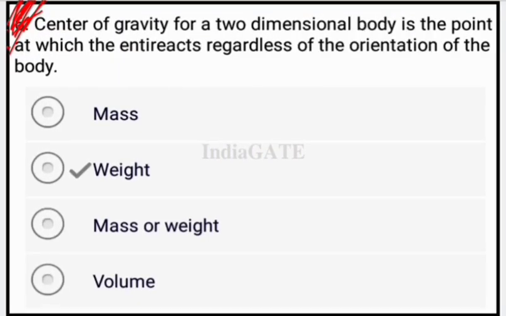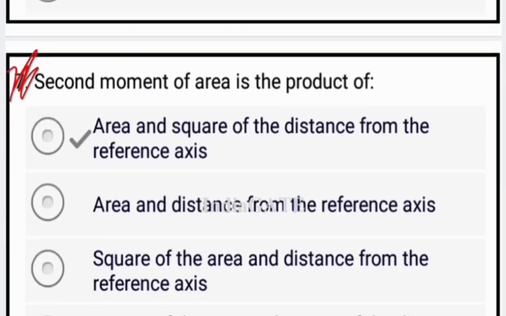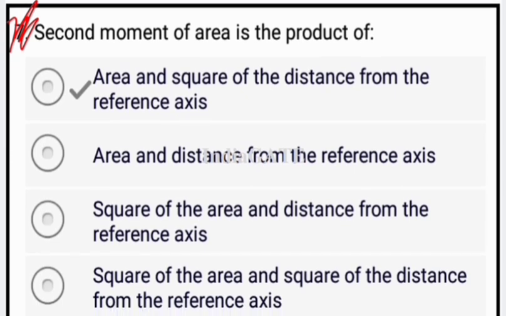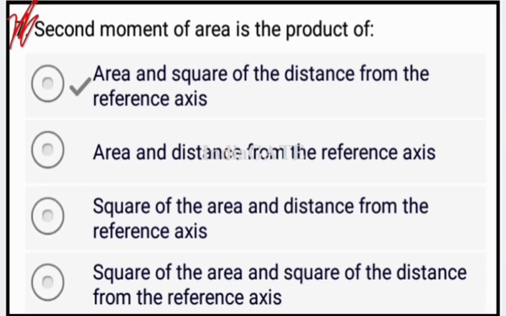Now come to the next question. The center of gravity of a two-dimensional body is the point at which the weight interacts regardless of the orientation of the body. So the correct answer for this question is weight. Weight is the correct answer. Now come to the next question. Here the next question is: the second moment of area is the product of. So the second moment of area is the product of the area and the square of the distance from the reference axis.